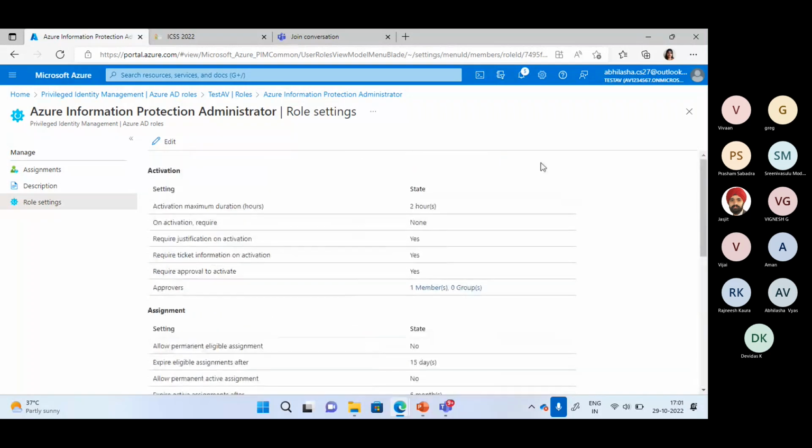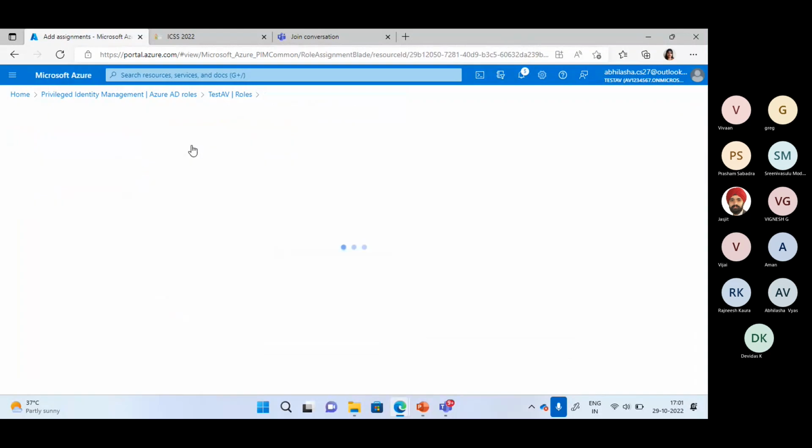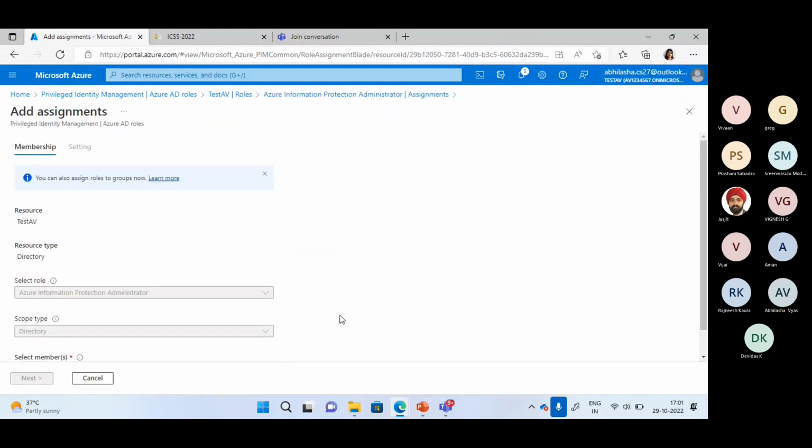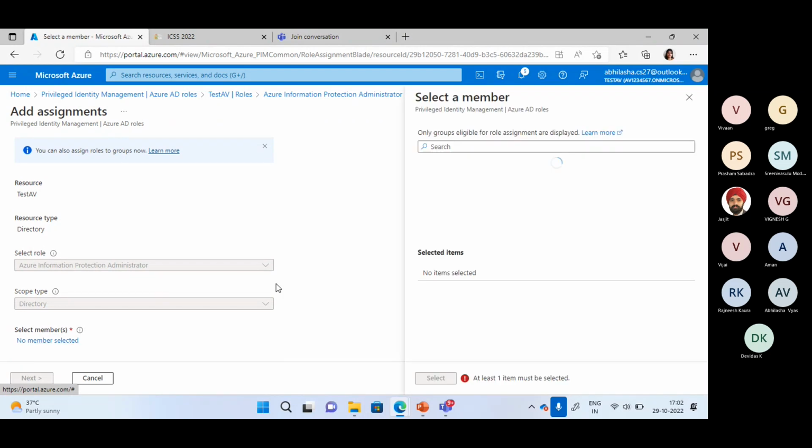So I will go to the assignments first, and I will try to assign this role to a specific user or group. So first we will be assigning this role to a user, and then we will move to the groups. I'm selecting this user. I think it will take a couple of seconds to fetch the users list.